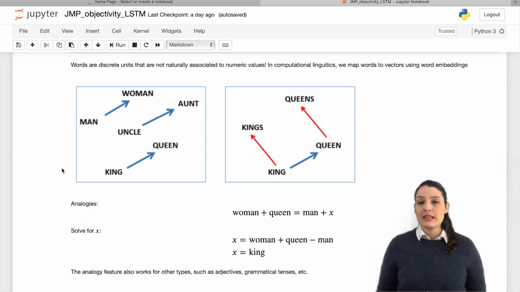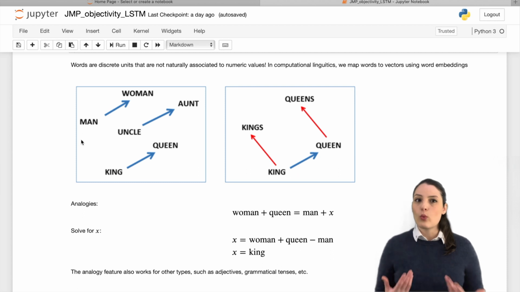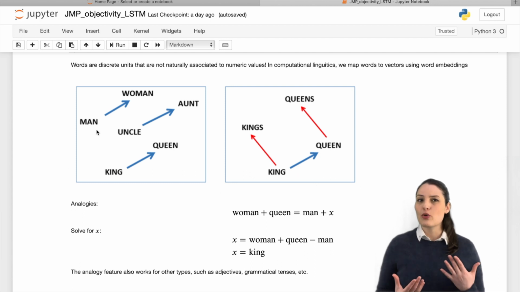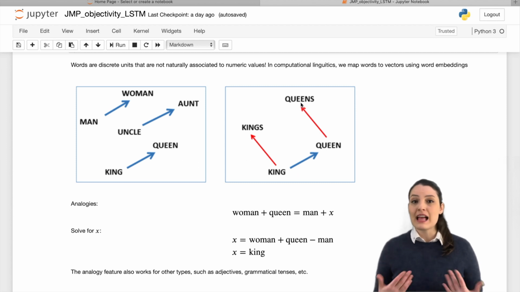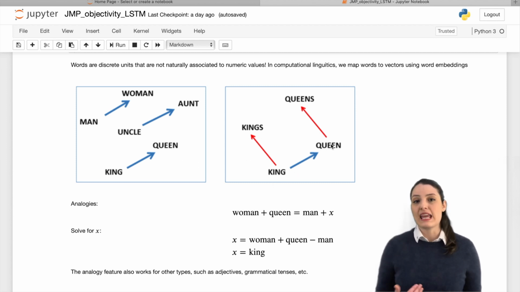In addition, word embeddings capture semantic relationships among words, as illustrated by the positioning of the words in the following picture. In the left panel, the vectors representing words are positioned to follow gender relations, while the right panel shows the plural-singular relationships of text. Notice that the distance from the vector man to woman on the left is the same as from uncle to aunt or from king to queen. In the right panel, the vectors kings and queens are analogous to their singular forms king and queen.